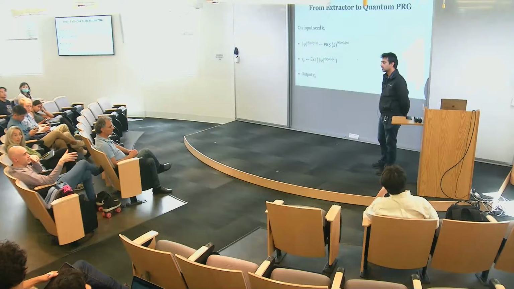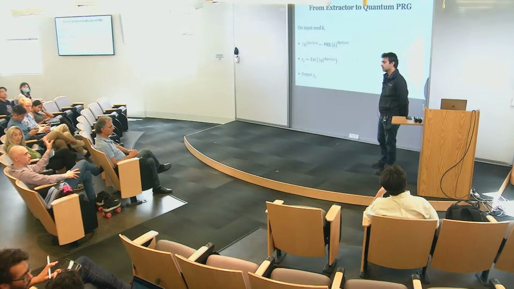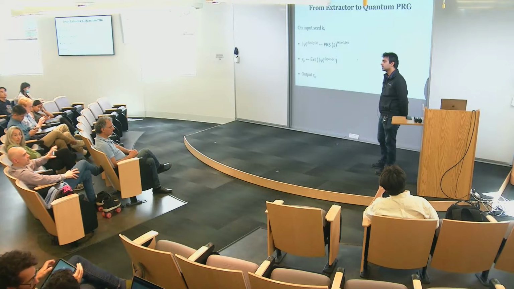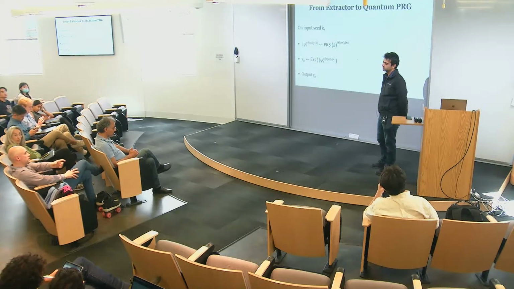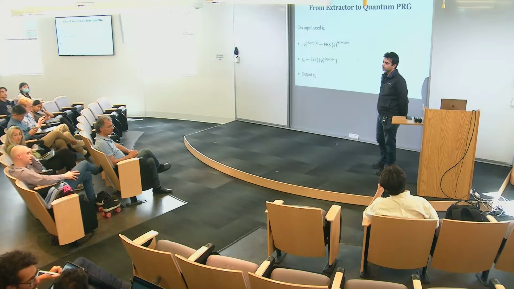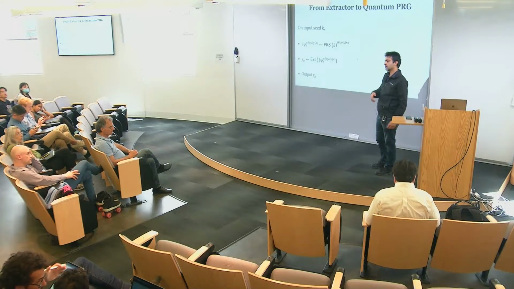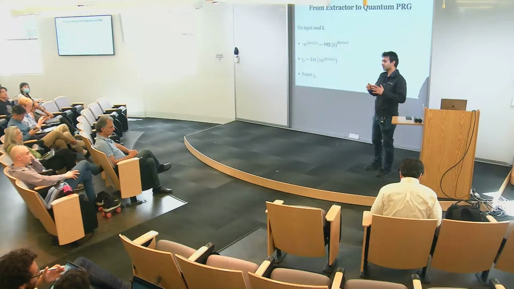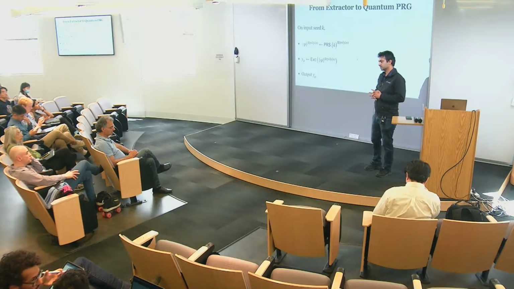If we got rid of that part, this distance from uniform in the sampling, would that help us? Because we still have the tomography error, which makes it pseudo-deterministic. Would we get any advantage if we solve this problem? That is true. I think you could do it by just adding an extra seed and using a classical randomness extractor based on that. So this sounds like the solvable part of it, but I'm not sure. I think the fact that we used 1 over poly there is the best you can do. But you're right, even if you somehow come up with another argument to solve that issue, tomography is going to be the limit. Thanks.